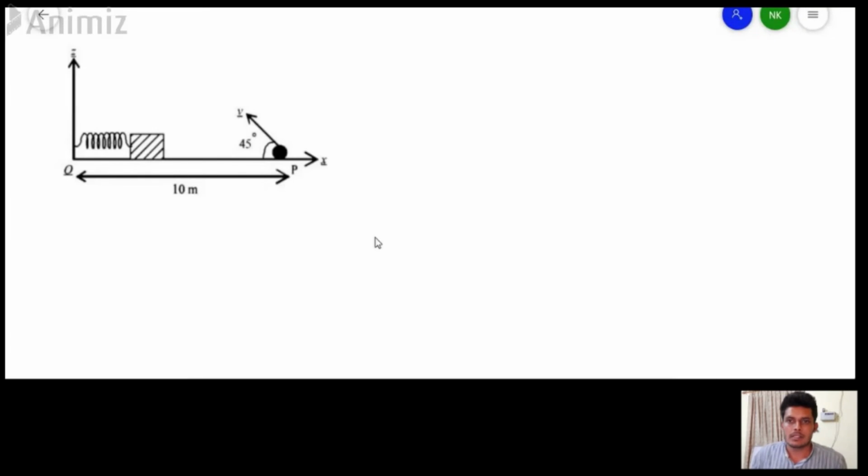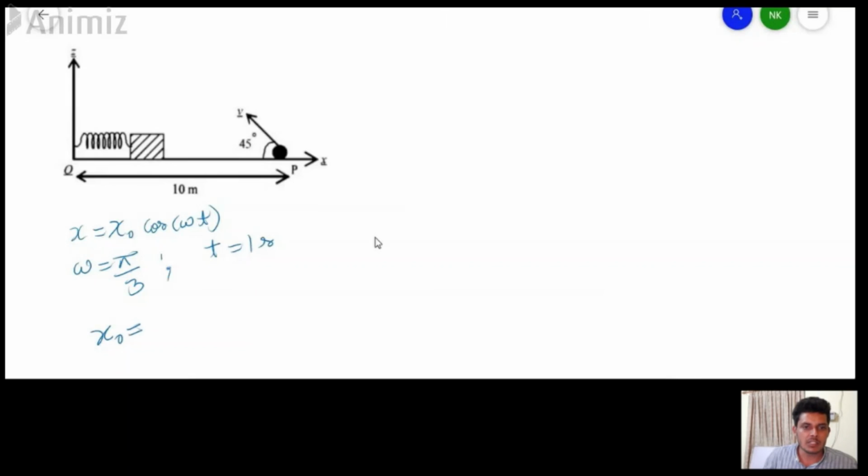Now we will apply the concepts that we have learned so far to solve this problem. In SHM we know that displacement x is equal to x naught times cos omega t. Here in the question we have some given values. The value of omega is given as pi by 3 radians per second. Time is given, t equals 1 second, and we know that the amplitude is 0.2 meters, that is the initial disturbance.